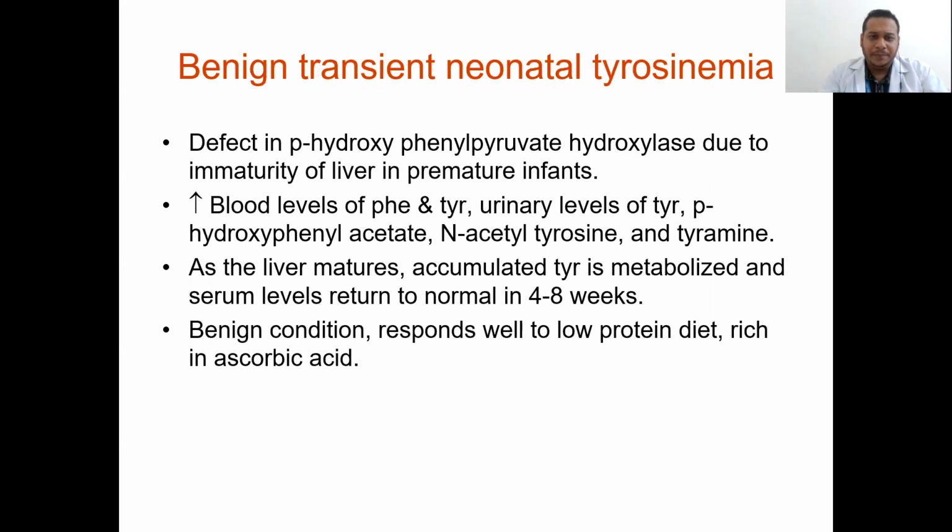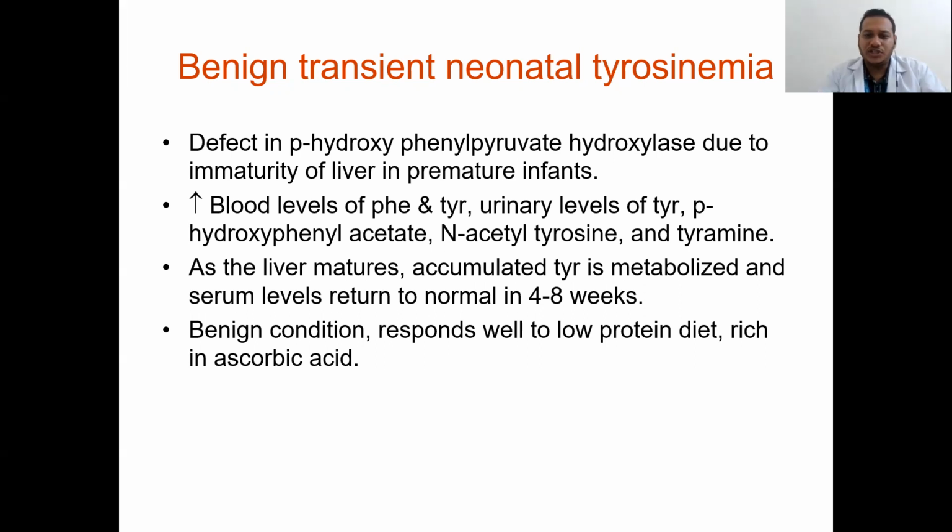In benign transient neonatal tyrosinemia, the defect is hydroxyphenylpyruvate hydroxylase, due to immaturity of the liver in premature infants, with increased blood levels of phenylalanine and tyrosine, and elevated urine levels of tyrosine, hydroxyphenyl acetate, and N-acetyl tyrosine.